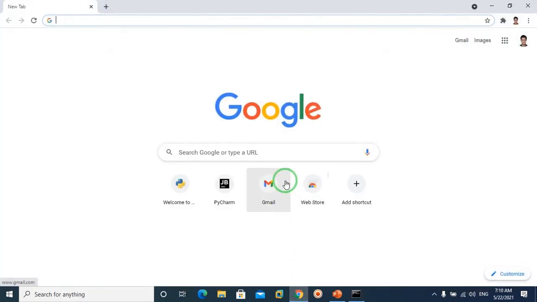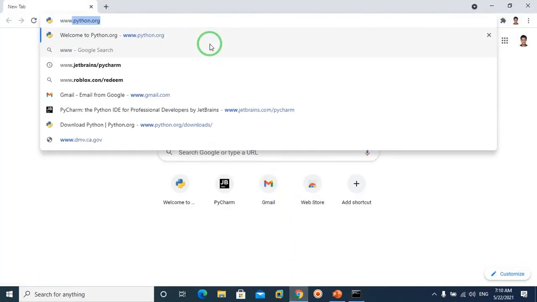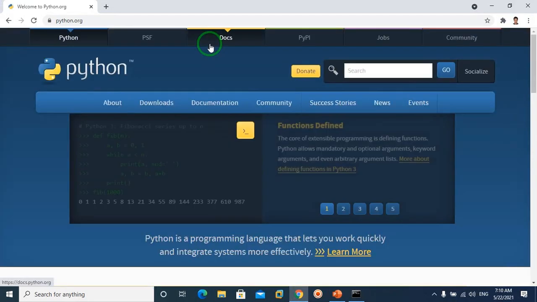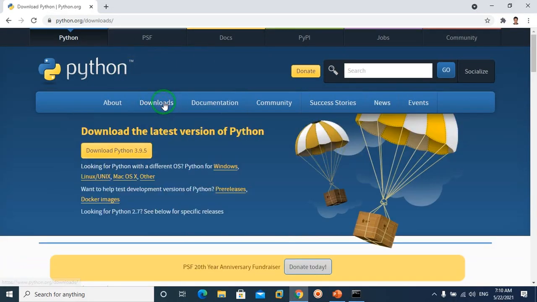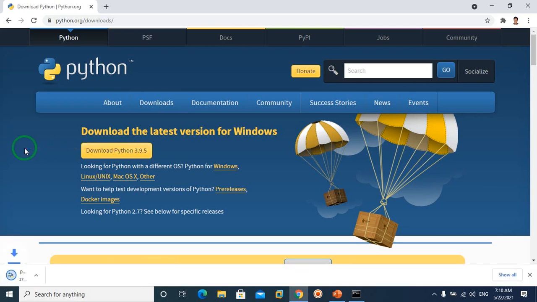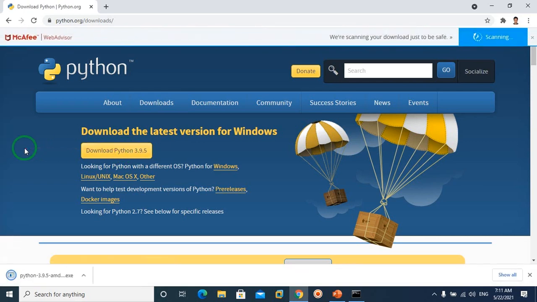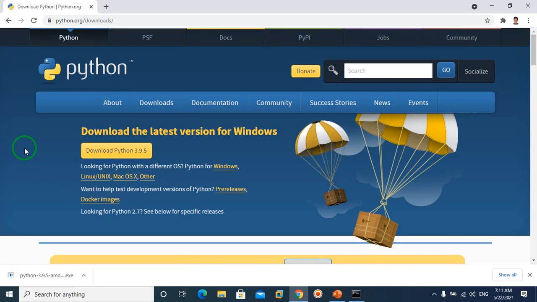So let's visit the Python website by typing www.python.org. Here on the website, I'm going to click on downloads. You can see here that there is a link to download the latest version, and in this case, it's Python 3.9. So go ahead and download the Python file. After downloading, run the installer and try the terminal test again that we did earlier. And once you have got Python installed, you're ready to continue.